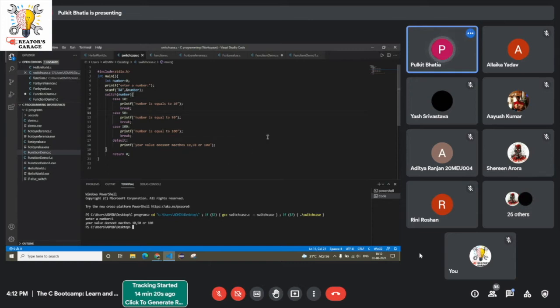Like in the case of an if-else statement, you write if, then condition, then else if, else if, and at the end, you write else. If none of the conditions are satisfied, the last else statement is executed. In the same way, the default statement is executed here. Now, let me run it again.